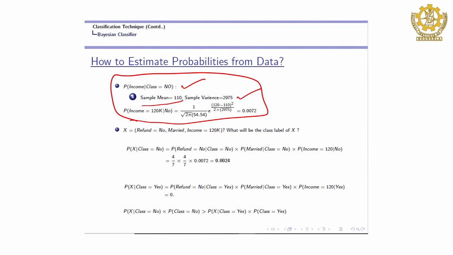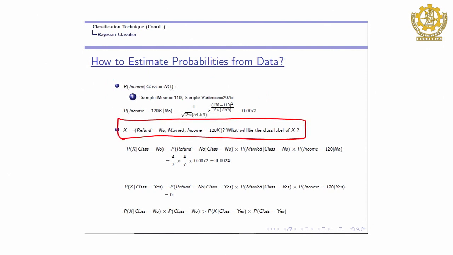Now, one complete example of how to compute the class level of an unseen object. Let us say the unseen object is x: refund no, this person is married, and income is 120k. What will be the class level of x? You have to compute the probability of class yes, whether he cheats or not, given x, and the probability of class no given x. We will use the naive Bayes classifier.